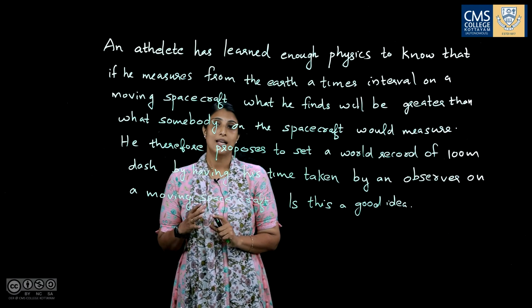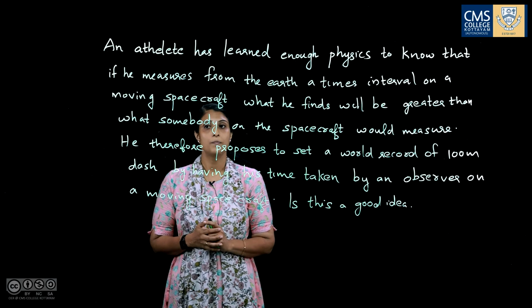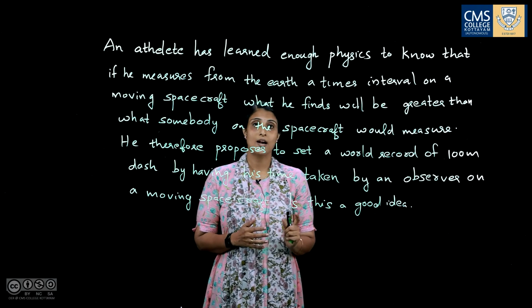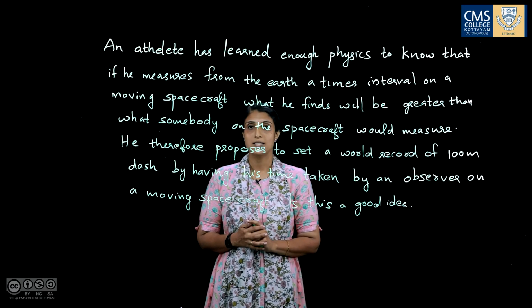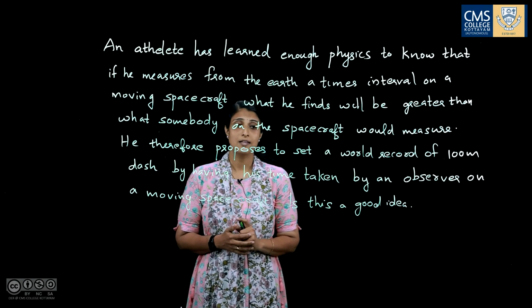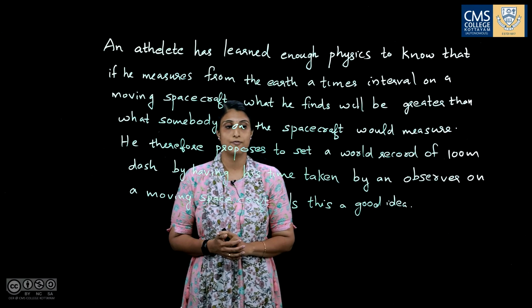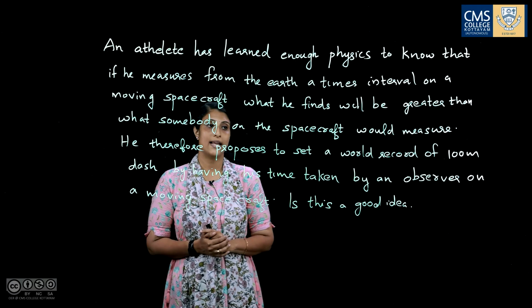He knows the relative time is greater than the proper time. He therefore proposes to set a world record in the 100-meter dash by having his time taken by an observer on a moving spacecraft. Is this a good idea?